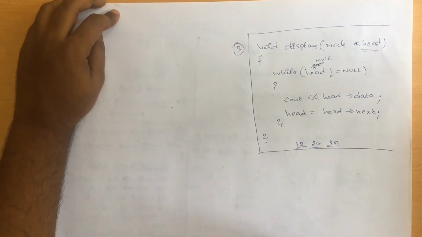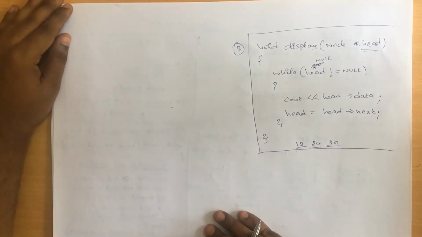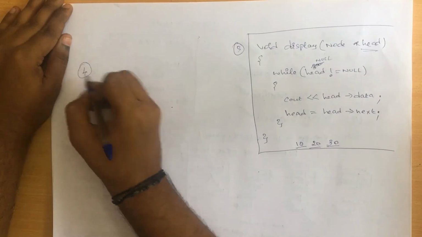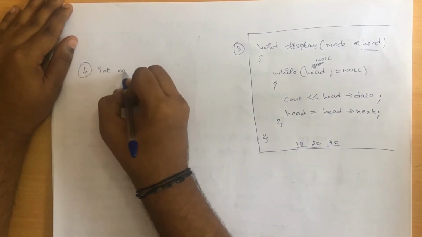And now we have left out our main function, right? So we have left out the main function, and let me quickly show you how to write a main method. So int main.